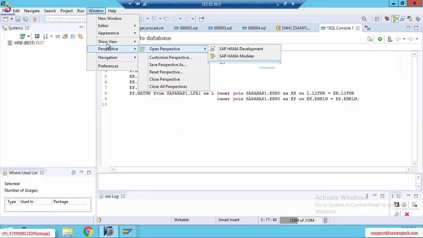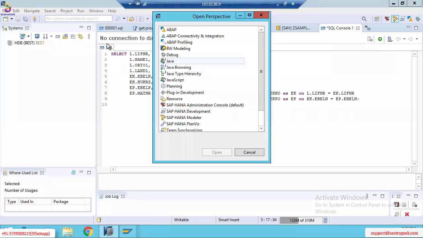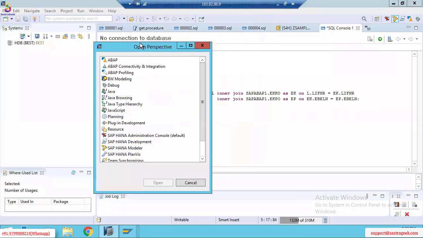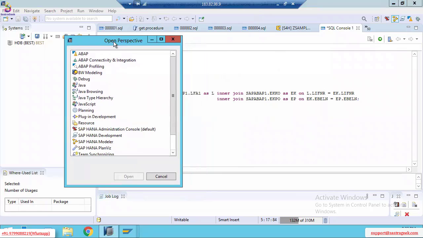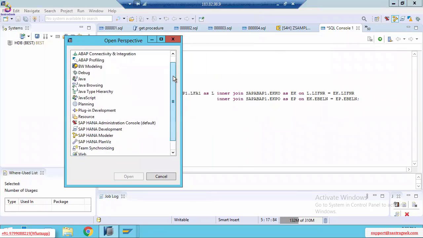When you click, you can see all these are the perspectives, that means the screens.